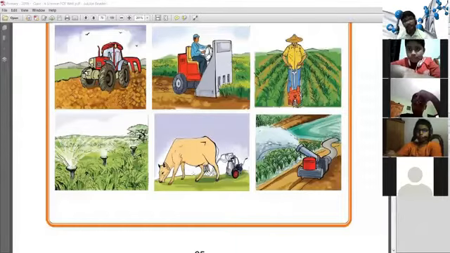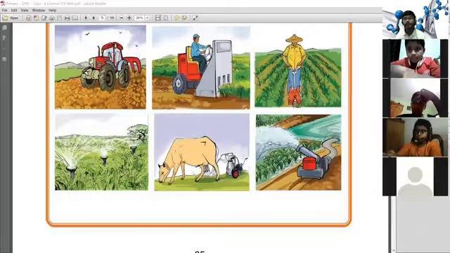So it is agricultural technology. We also see an irrigation pump, which is used to irrigate the cultivated land and different types of crops. All these things are agricultural instruments.